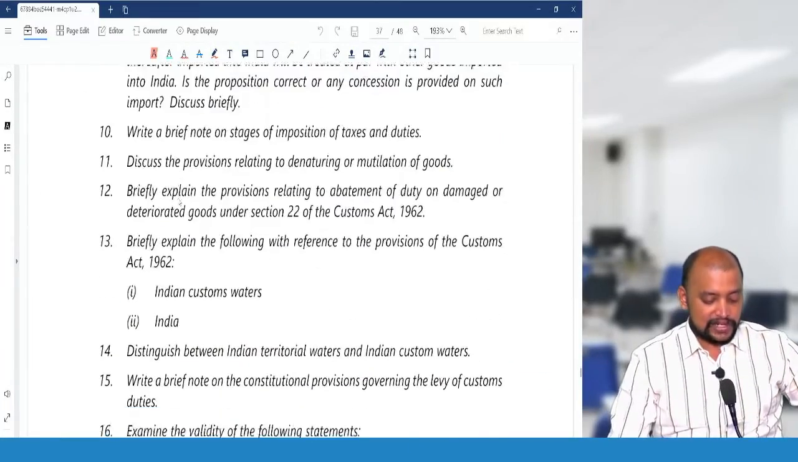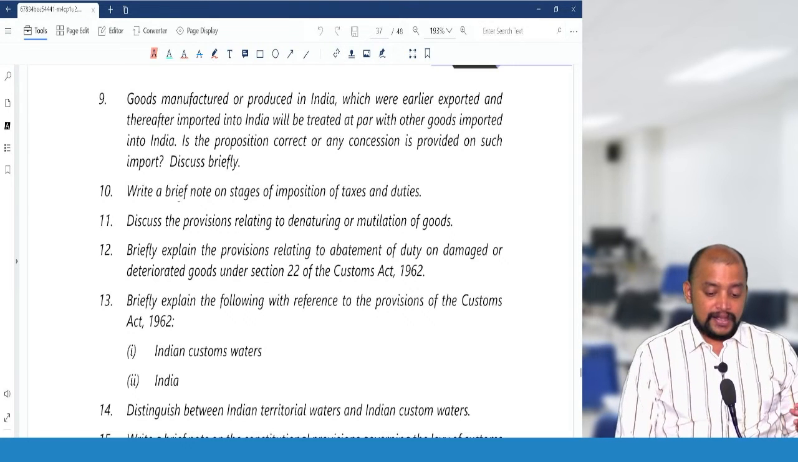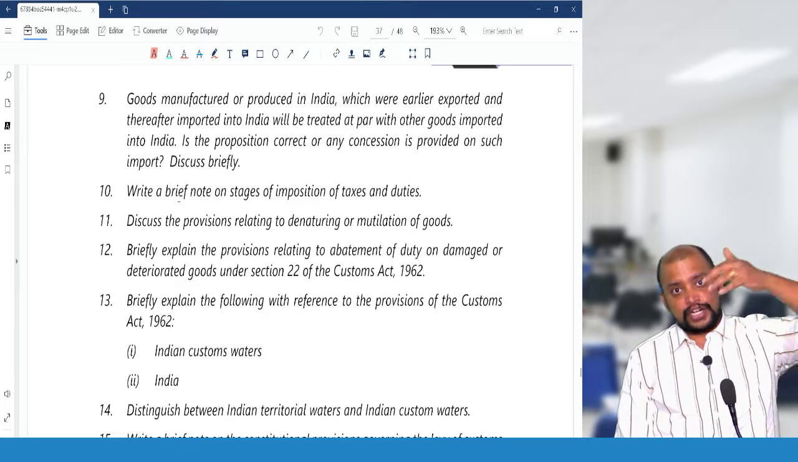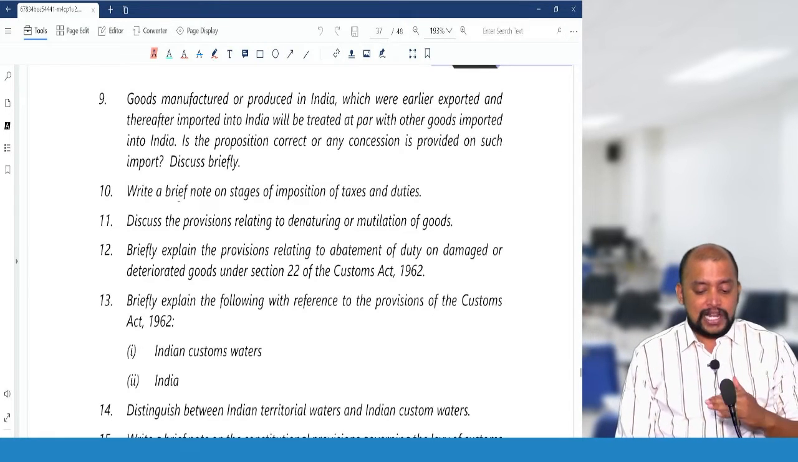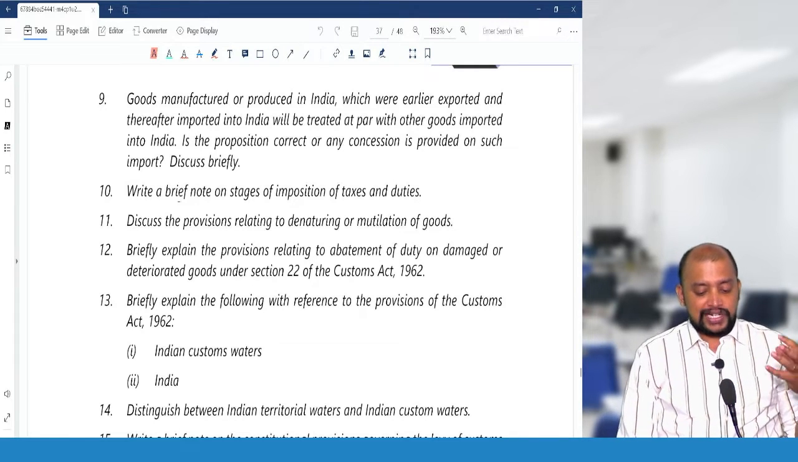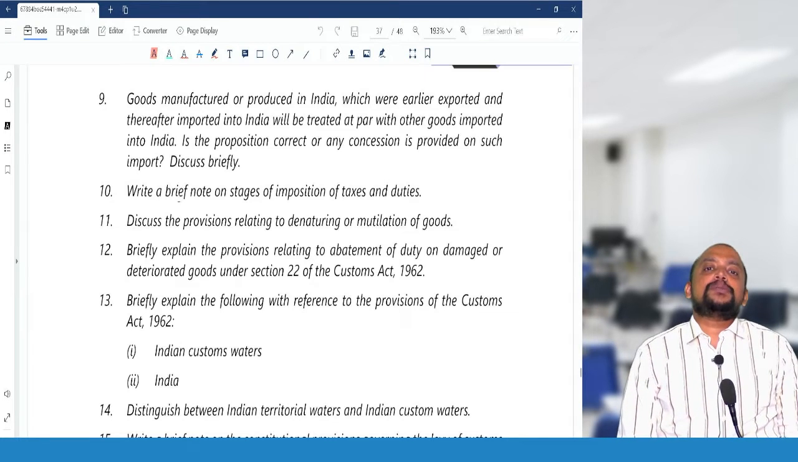Then next question, question number 9. Goods manufactured or produced in India, which were earlier exported and thereafter imported into India, will be treated on par with other goods imported into India. Is the proposition correct, or is any other concession provided on such import? So we need to write about those two concessions.